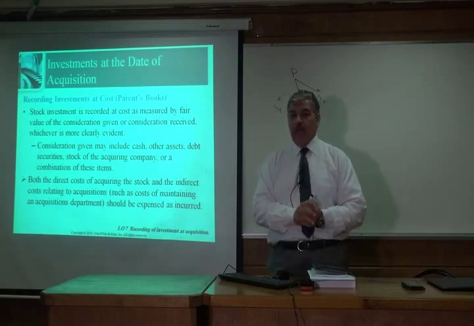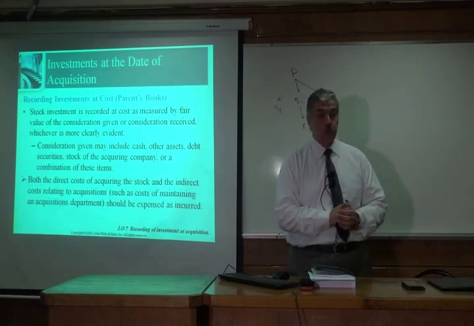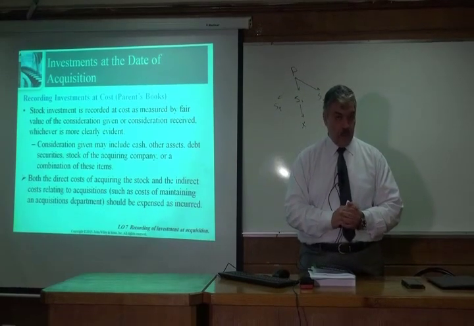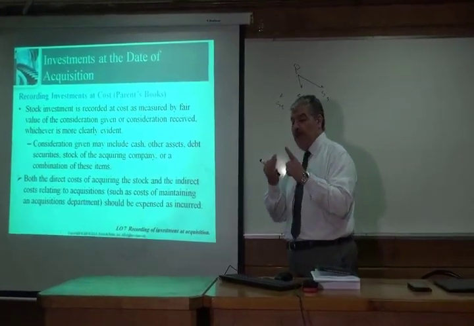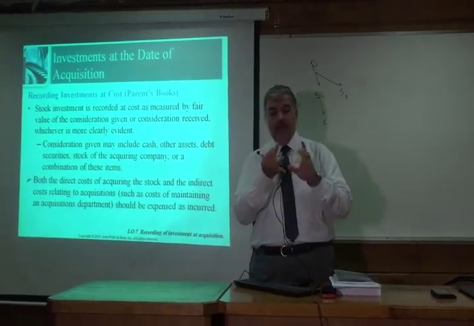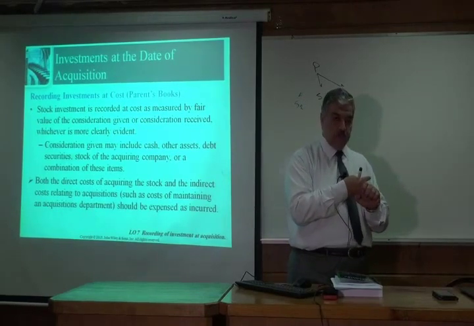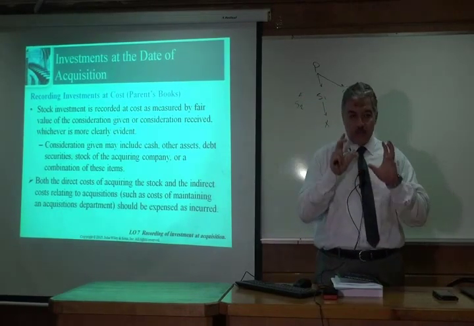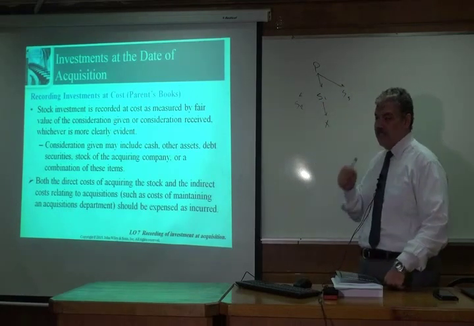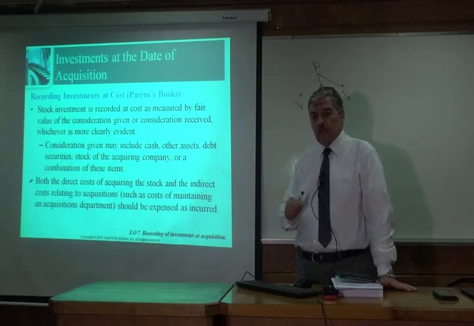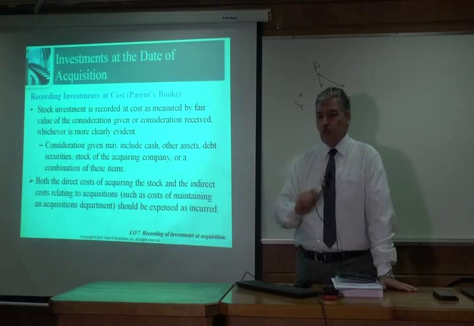When we have acquisition of the stock of another company, we have some costs that we are going to pay. We said in chapter 2 that we have 3 types of costs: direct costs, indirect costs, and stock issuance costs. Direct costs relate to a specific acquisition. When we acquired S1, we paid this amount of money for the consultants, for lawyers, for accountants, for a specific acquisition. So these are direct costs.